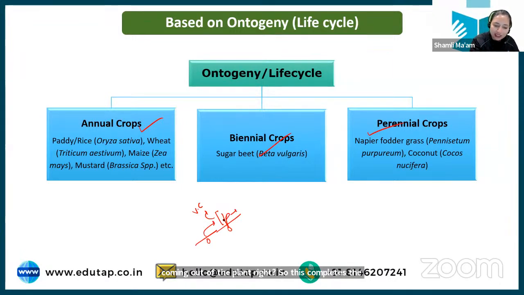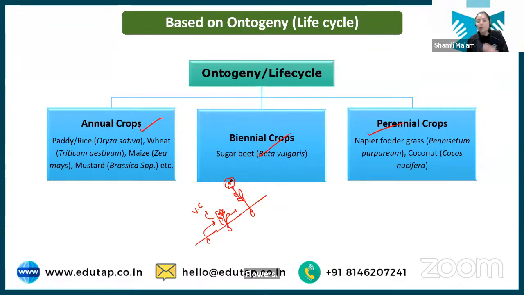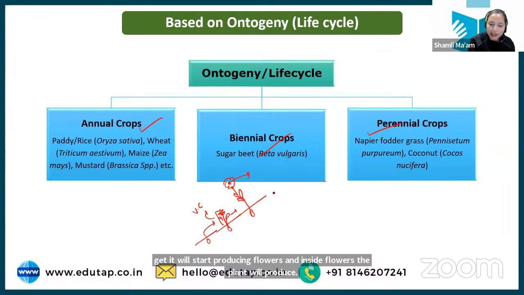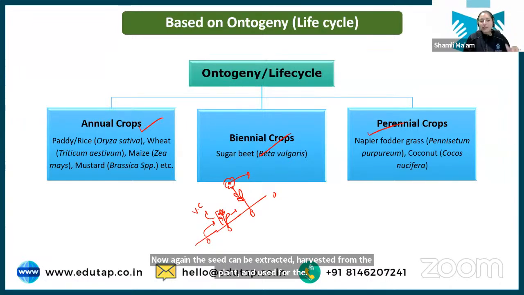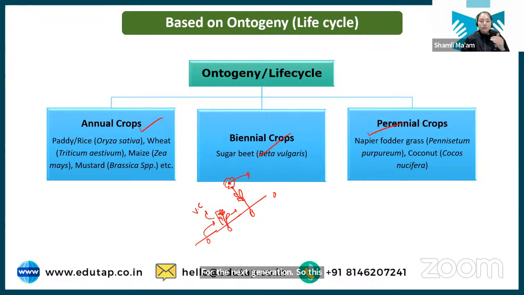Now after the vegetative cycle, when all the leaves and everything have come out, what will happen? The plant will start producing flowers, and inside the flowers the plant will produce seeds. Now again this seed can be extracted, harvested from the plant and used for the next generation. So this is a complete life cycle of a plant. Based on the period in which this life cycle is completed by a particular plant, it is classified as annual, biennial and perennial crops.